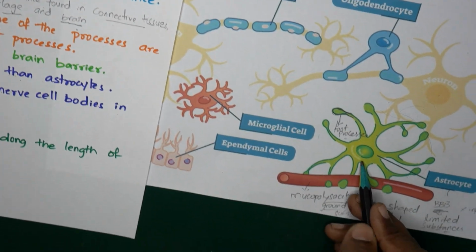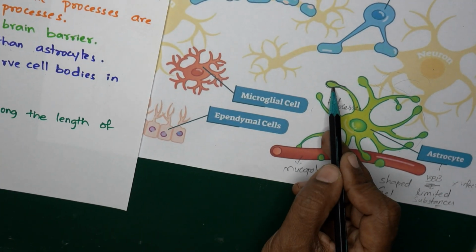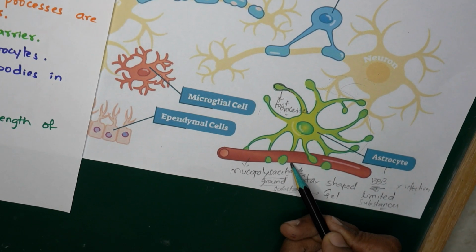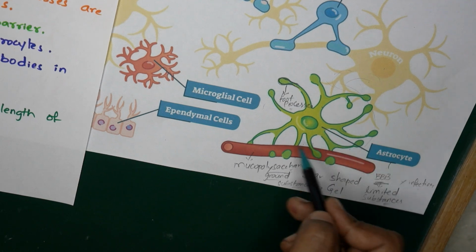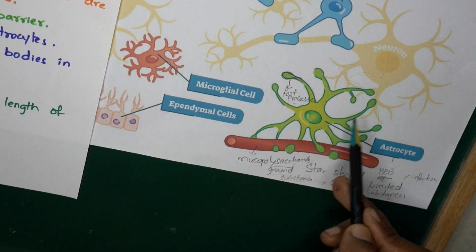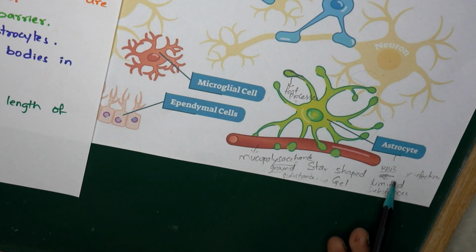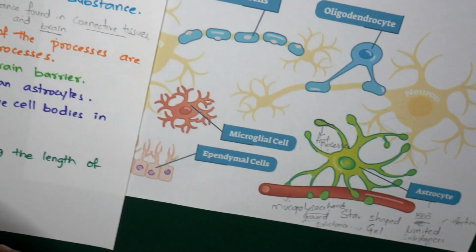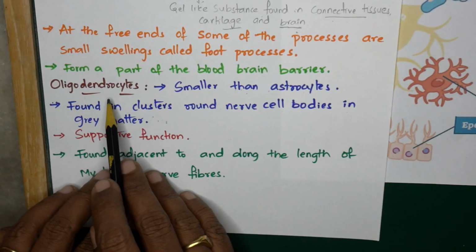So astrocytes are star shaped, and at the ends they have swellings called foot processes, and they lie on the mucopolysaccharide ground substance. Their main role is to be the supportive system for the neuron, and they form a part of the blood-brain barrier.